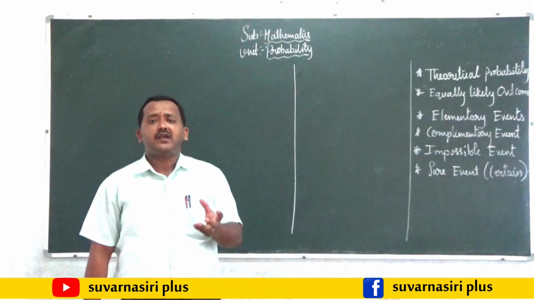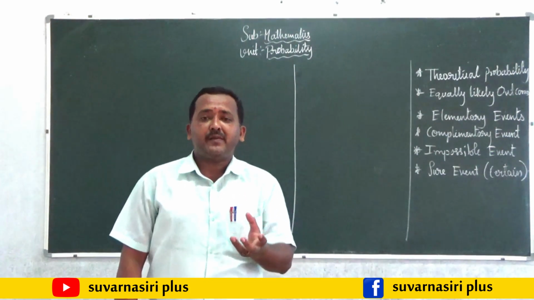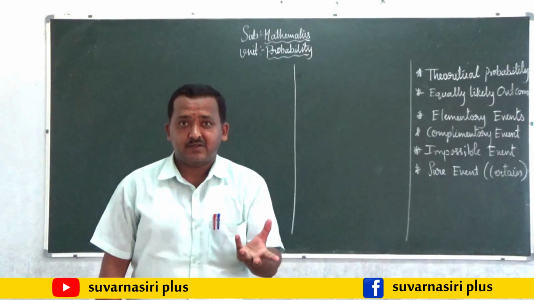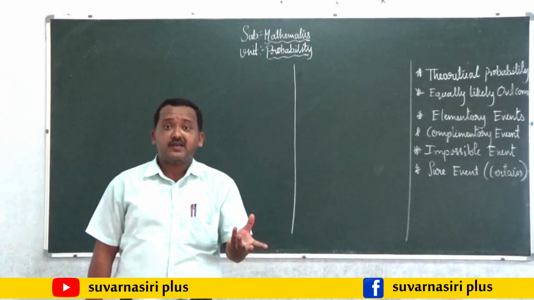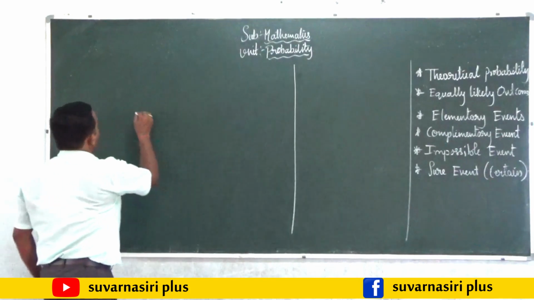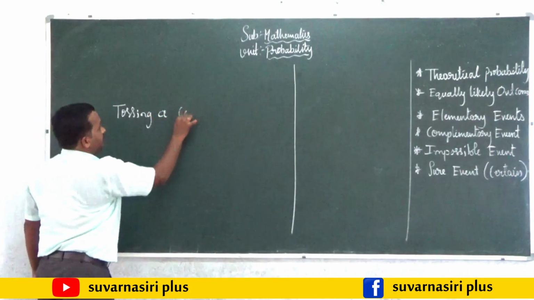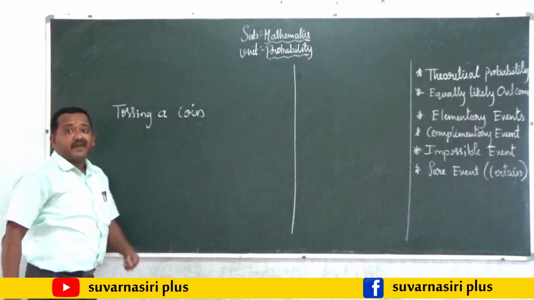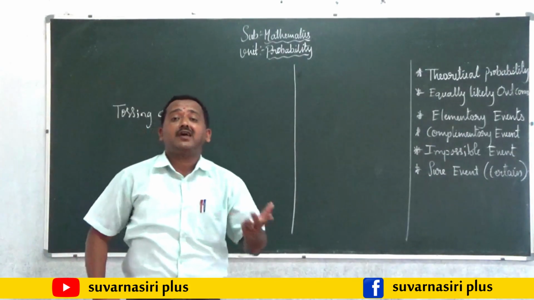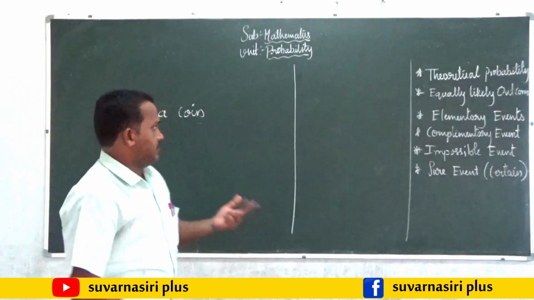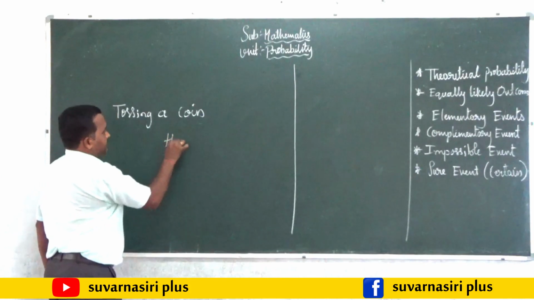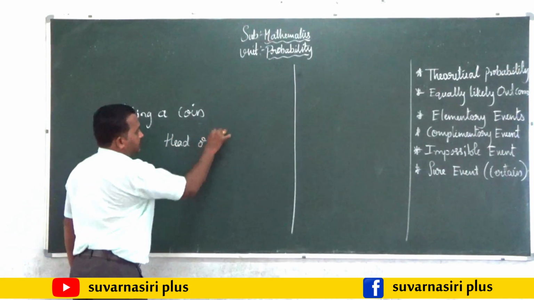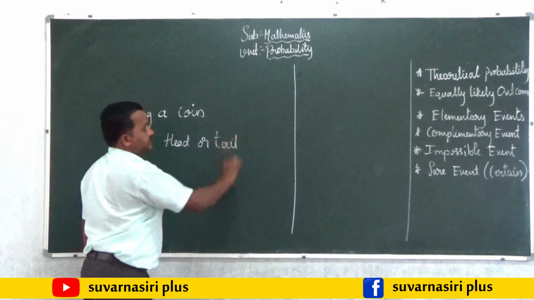Probability, the word itself gives the meaning. Probability means possibilities. What are the possibilities? Say, for example, tossing a coin. If I toss a coin, what are the possibilities I am getting? You will know very well, either head or tail.